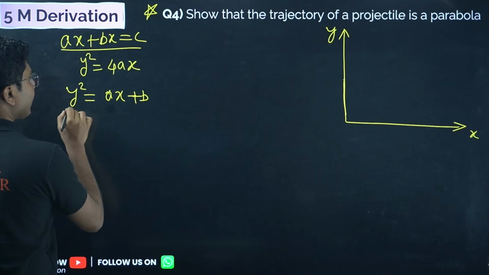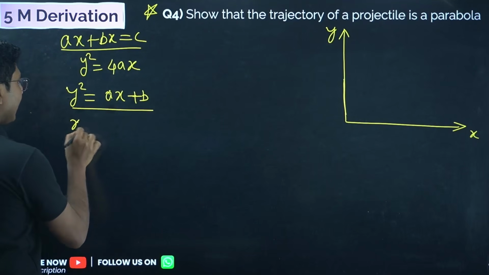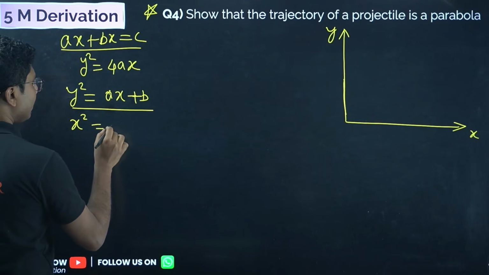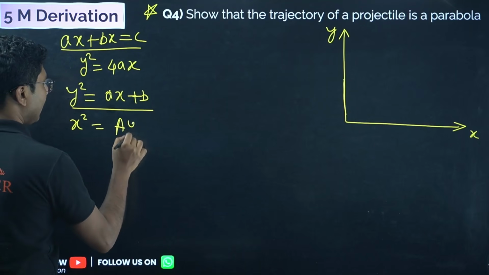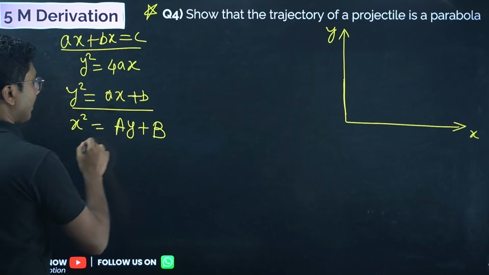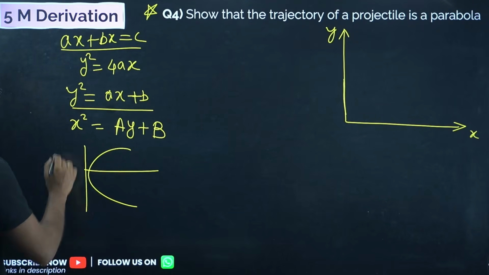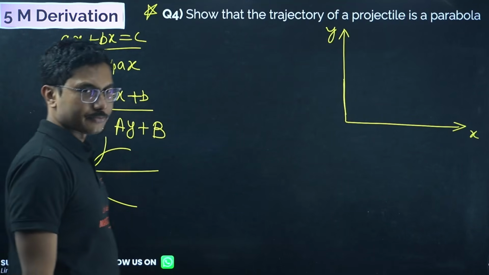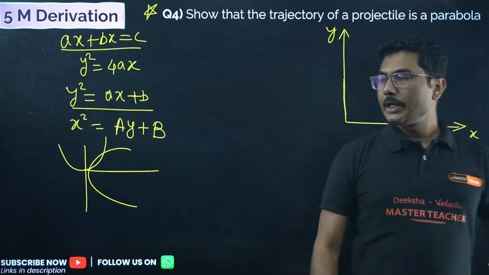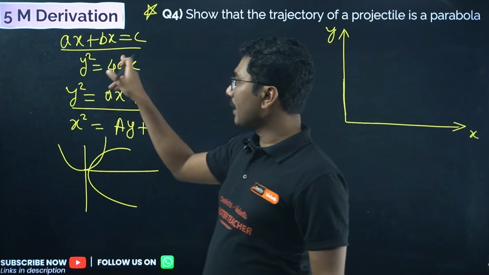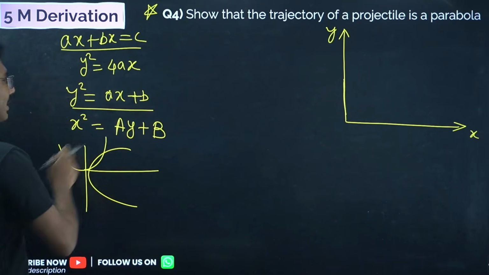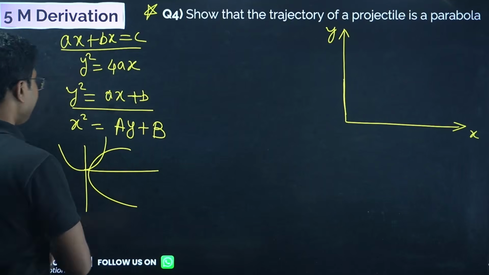This is a general equation of a parabola. It can also be written like that: x square equals ay plus b. This is also a parabola. One parabola is like this, another parabola is like this. There are two types of parabola. This parabola starts from the origin, this parabola does not start from the origin. That is the basic difference.